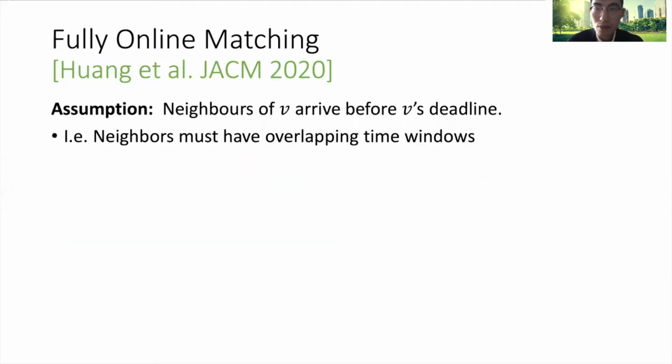We made a crucial assumption in our model. We say that all neighbors of v must arrive before v's deadline. Just imagine each vertex is active in the graph between its arrival and its deadline. Then we are saying that all neighbors must have overlapping time windows. This assumption is important.